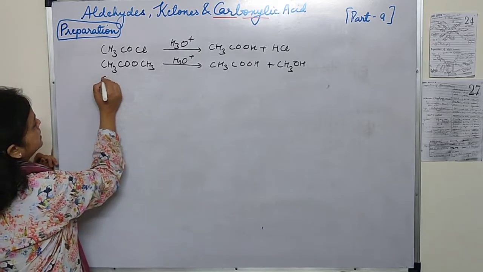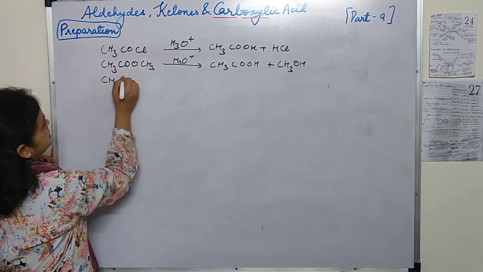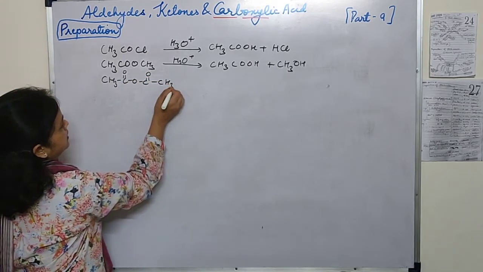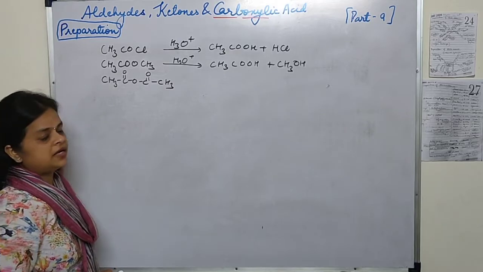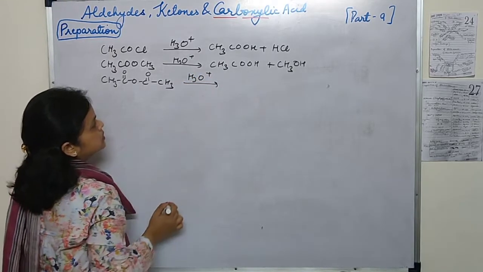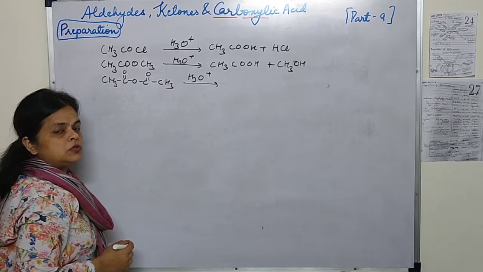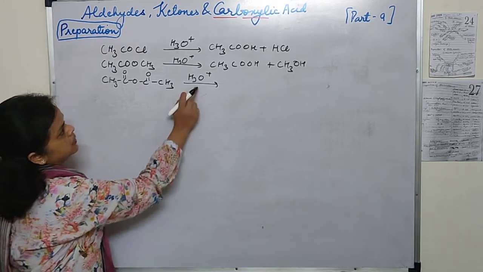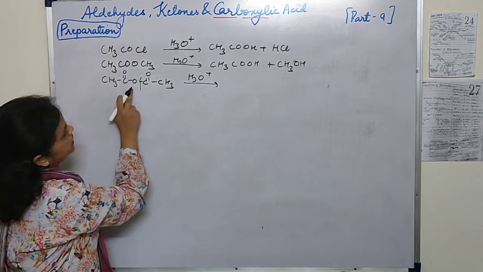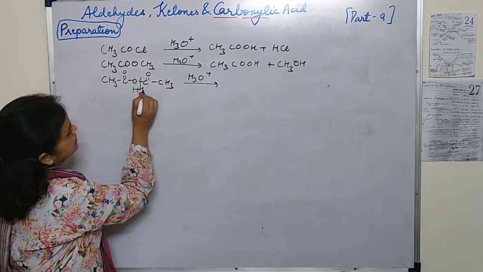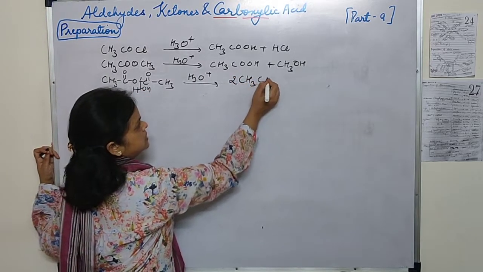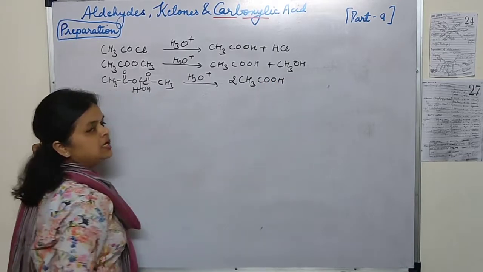Suppose we are taking the acid anhydride, CH3COO. This type of acid anhydride we had taken, on hydrolysis it is also going to form 2 moles of acetic acid. 1 OH will combine with this part CH3CO and 1 H will come here. Okay, so we will write 2 CH3COOH, and similarly acetamide